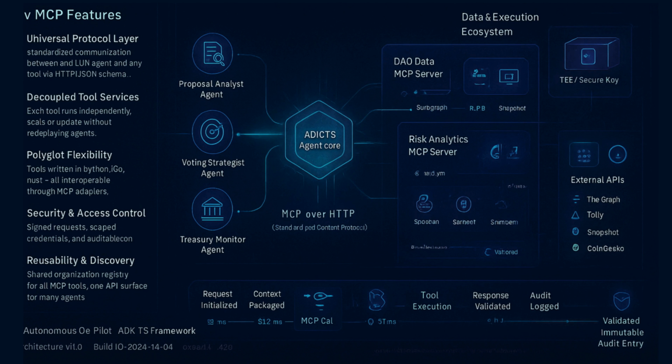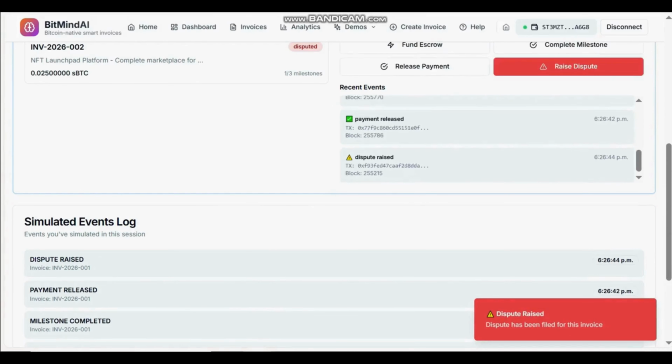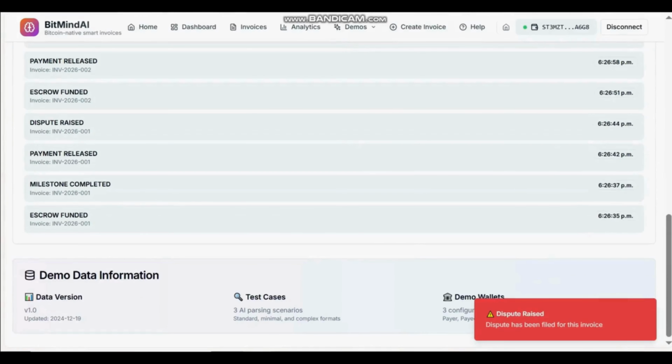The results are measurable. Proposal analysis time drops from hours to seconds. DAO participation increases as members receive concise, personalized voting summaries. Treasury risk exposure is caught early through continuous monitoring. Most importantly, all governance actions, from analysis to vote, are now auditable, transparent, and reproducible. BitMind brings the rigor of automated systems engineering to the messy world of decentralized decision-making.